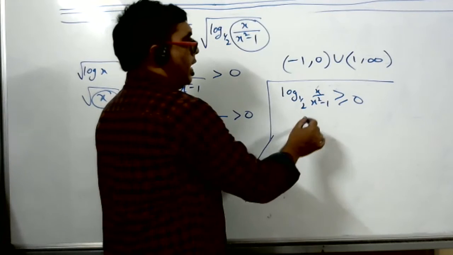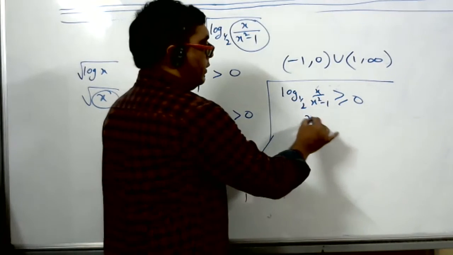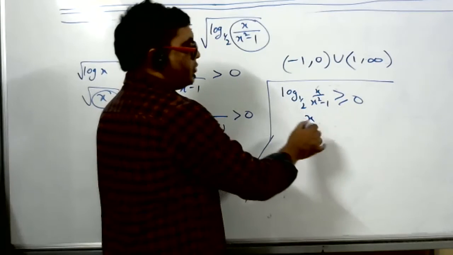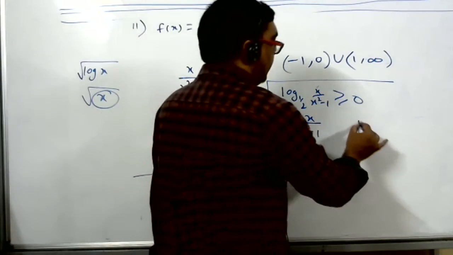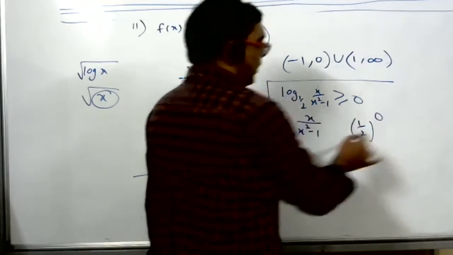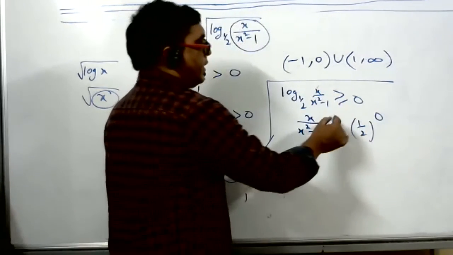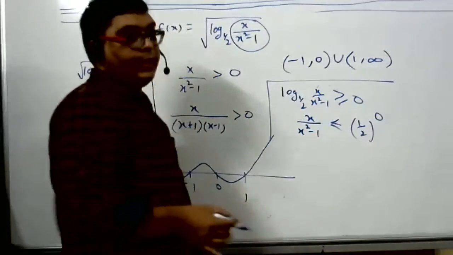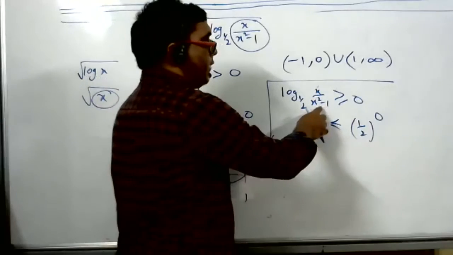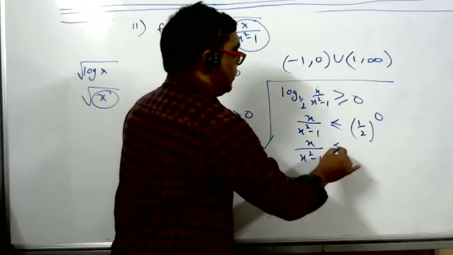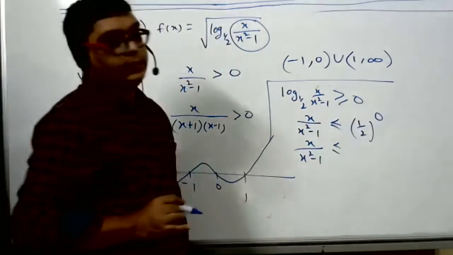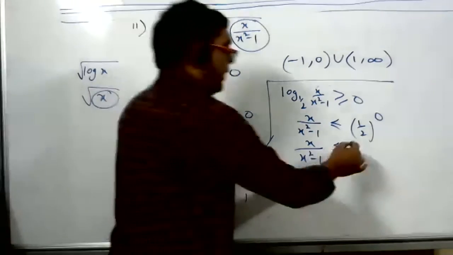I'll teach you tomorrow, but now you remember: by definition of log, 0 equals 1 by 2 to the power of something, and this inequality will change. Now x by x square minus 1 is less than or equal to 1 by 2 to the power 0, which is 1.